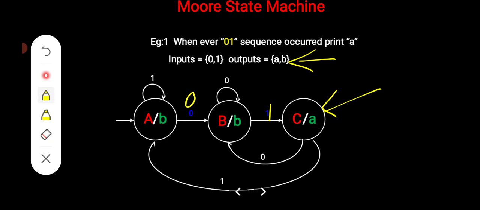So this is nothing but the corresponding state value. So here the Moore state machine means that outputs are associated with the state itself.